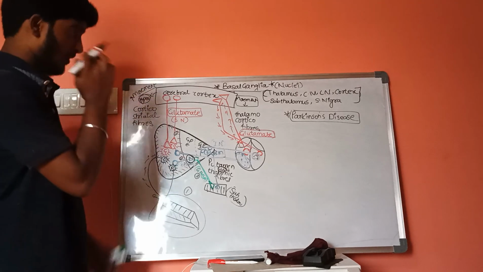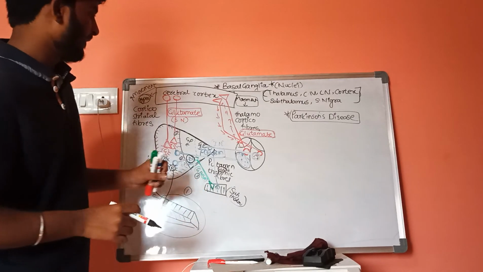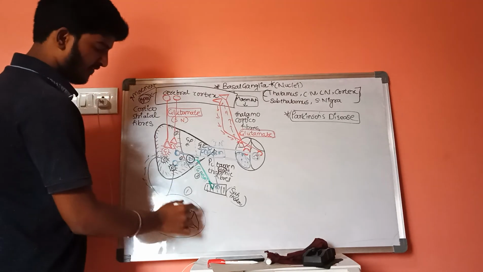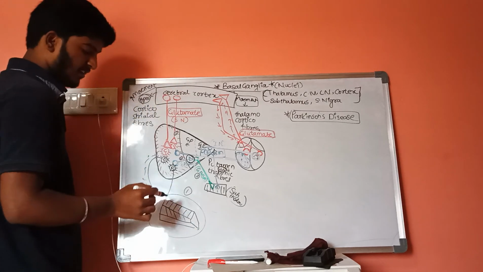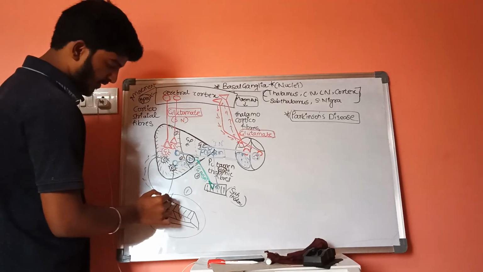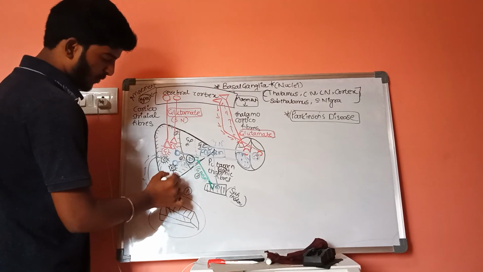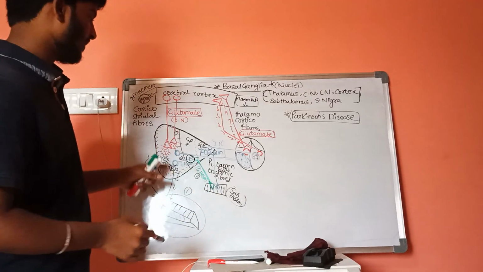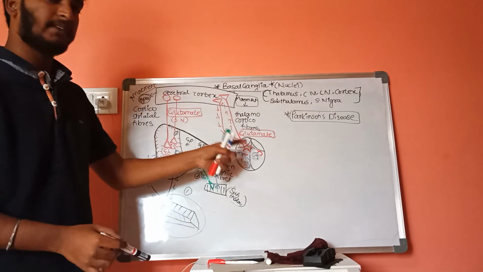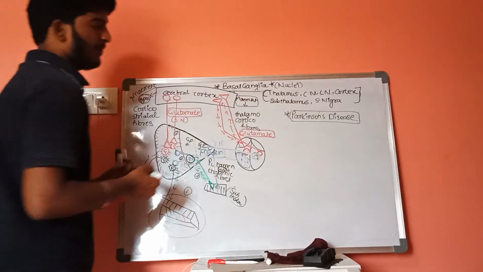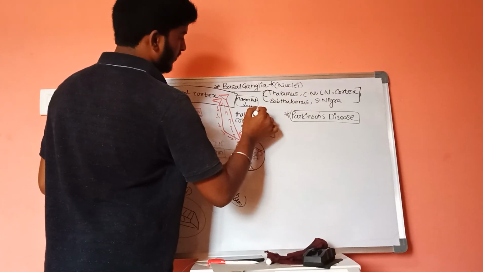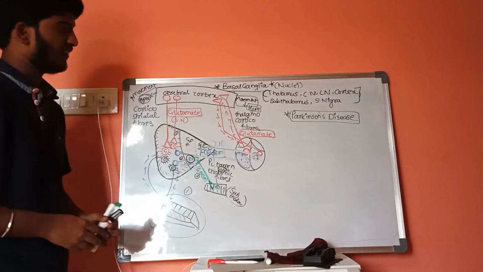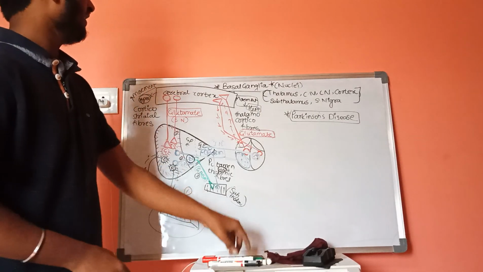There will be more production of movement, and if there is a decrease in the function of the substantia nigra, then there will be less production of dopamine. When there is less production of dopamine, the accumulation of the neurotransmitter, that is dopamine, will be decreased. As a result, the glutamate function will be decreased and there will be hypo movement. In this way, Parkinson's disease is related with the basal ganglia that is involved in movement.